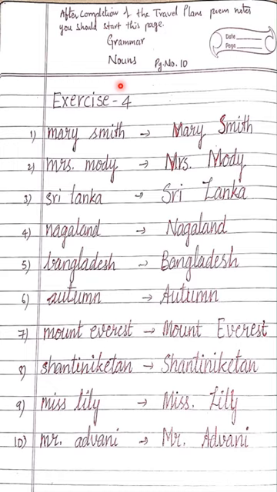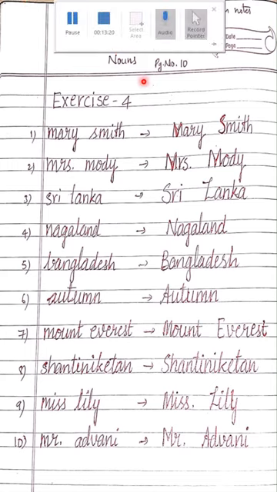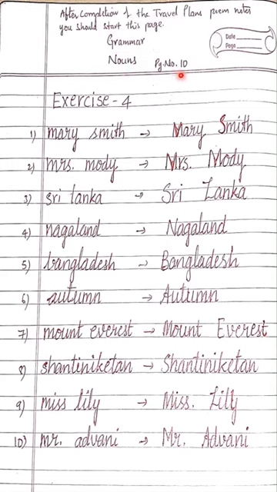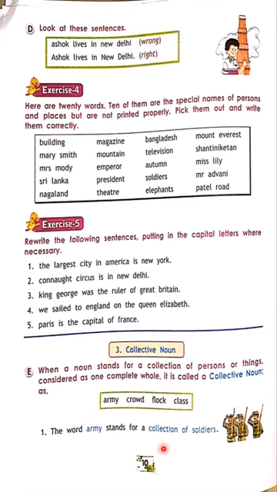Already you have done this kind of work in the third class. Again you have to follow it now in the fourth class also. So you write here the grammar heading, then nouns, page number 10, then exercise 4. Then after you write all this. Now I wrote the same way, but don't copy from my notes. You see this, how to write, you learn. Okay. See my copy as an example, as a guide book.